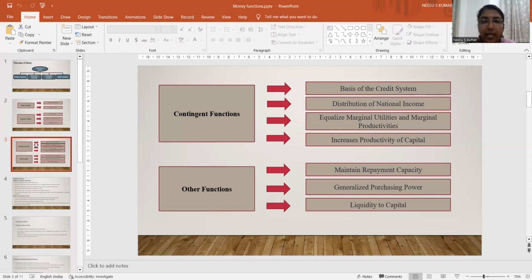So these are the four categorizations under contingent function. Then other function, which includes maintain repayment capacity, generalized purchasing power, and liquidity to capital. These all are the major functions of money.